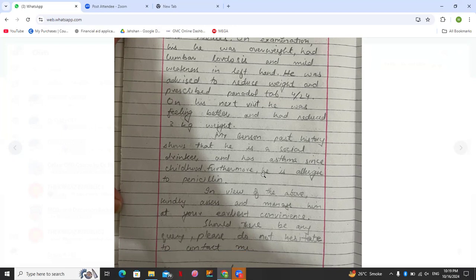Okay, there should be an apostrophe and S after Benson. See, past history can't show that he's a social drinker. Past medical history means asthma, which you are mentioning later on. Social history is drinking and other things. So if you write past history and then write he's a drinker, this is not a good way of writing.